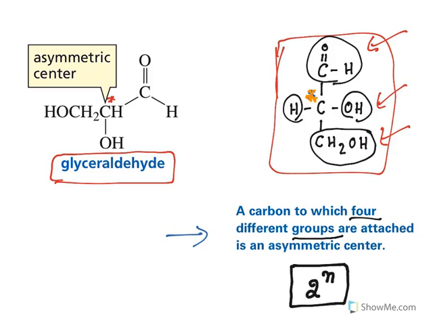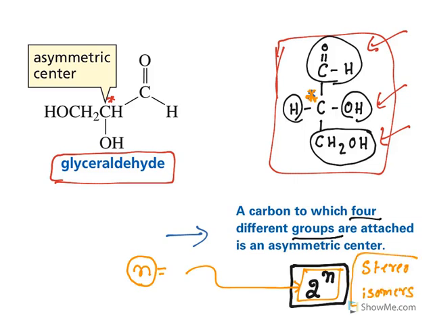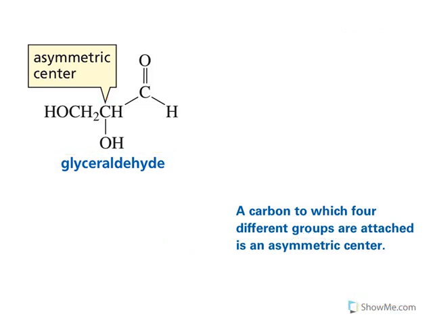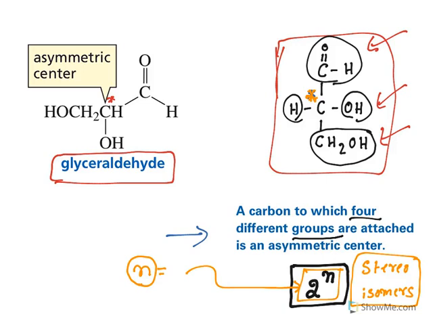Now the asymmetric center is important because for every n asymmetric centers there are 2 to the power of n stereoisomers. Let me explain it again. For every n number of asymmetric carbons, there are 2 to the power of n stereoisomers present. Stereoisomers are isomers which differ in the spatial arrangement of the atoms. What do you mean by spatial arrangement of atoms? Spatial arrangement means these groups are attached to this carbon, and how they are attached in space differs in stereoisomers. We'll see it later, but let us understand about this one.